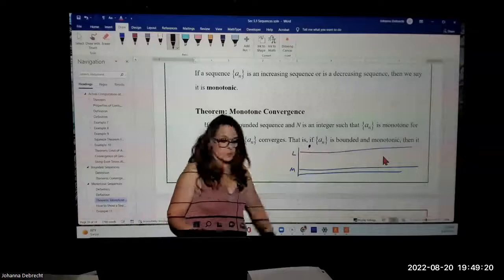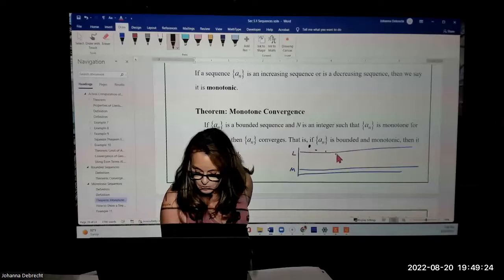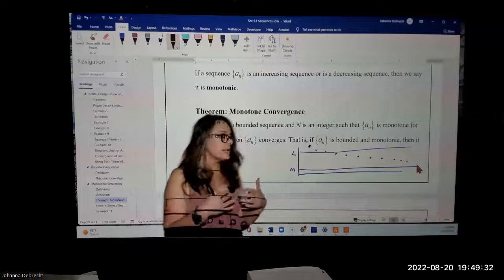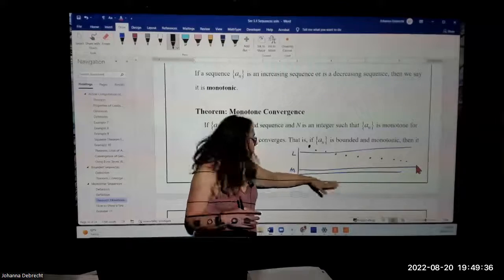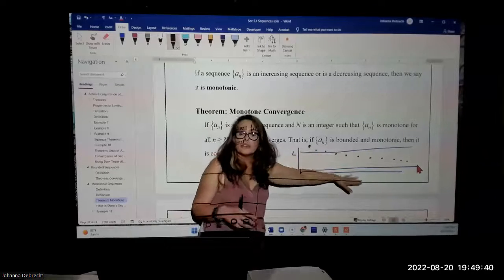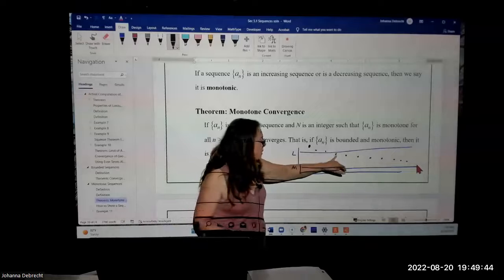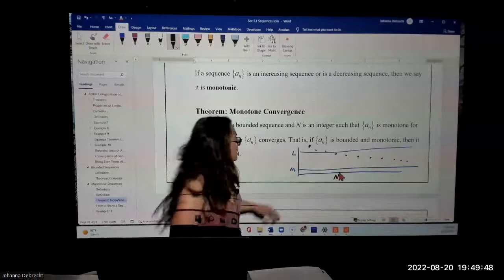So we'll start with this one, which is not in the region, and then it comes below like this. But it's decreasing. But it's bounded, which means that at some point it's going to approach some horizontal asymptote, because we know it can't go below M, which must mean that eventually it approaches the value of M. So at some point right here, this would be our capital N value.